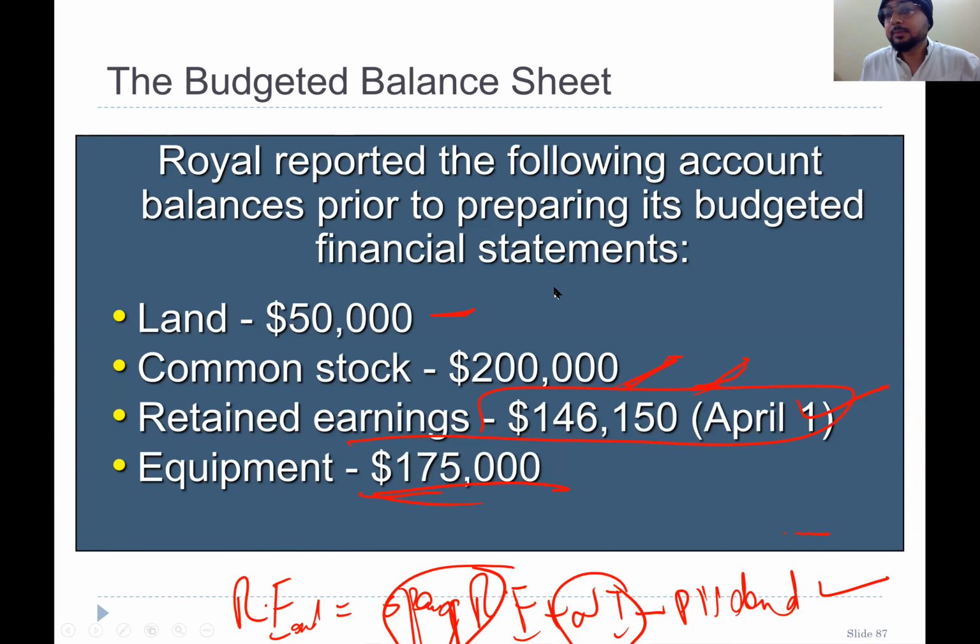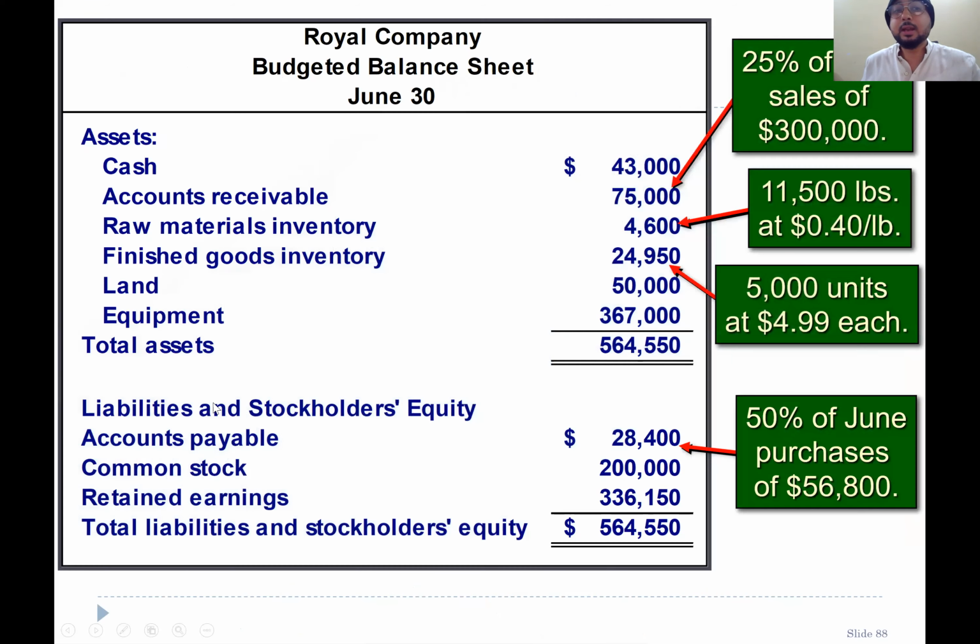the balance sheet. We do have the cash of 43,000, right? At the quarter end, we are left with 43,000 cash, and that cash is coming from the cash budget. Accounts receivable: where is this 75,000 coming from? 25% of the sales in June is going to be received in July. So it means we have accounts receivable from June that is 25%.